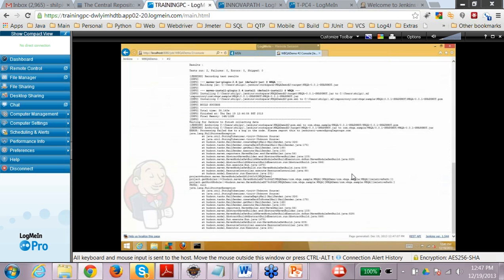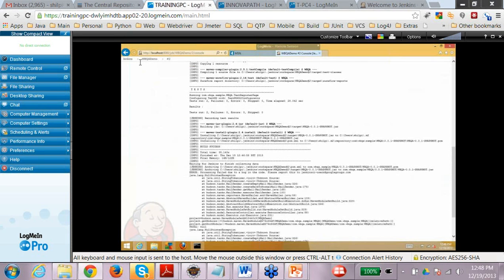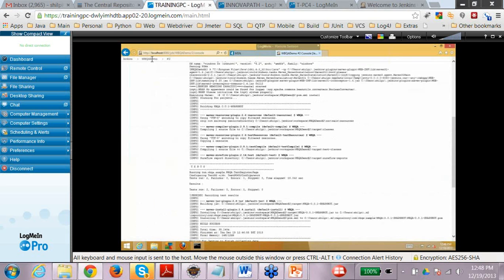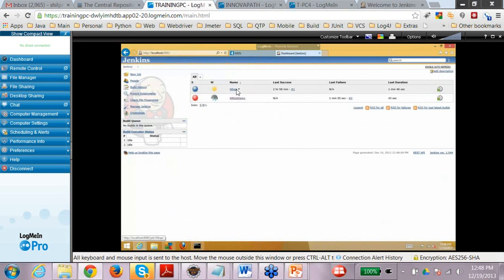Okay, so this is actually WBQA demo. We didn't do anything in WBQA. There are no tests and no runs. Let's see what is the configuration. You can check the configuration if there are any issues here.